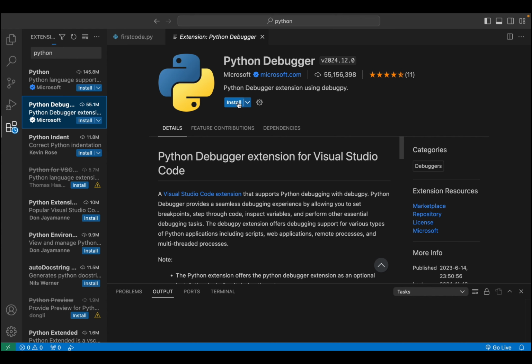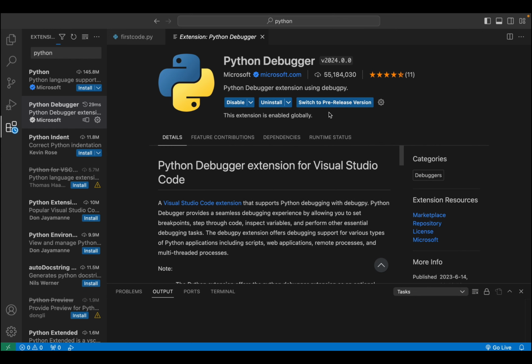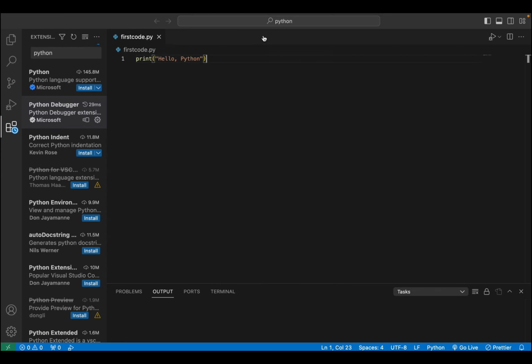I'll click on install, and it will install this extension in my VS Code. Wait a few seconds until it is installing. Yeah, so our Python debug extension has been installed. Now I'll close this extension.